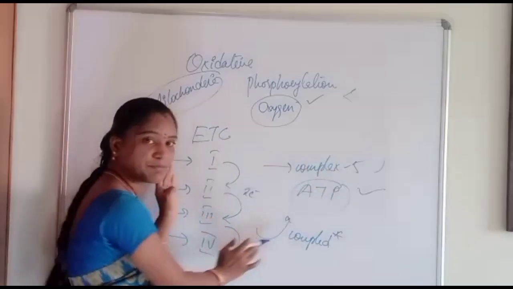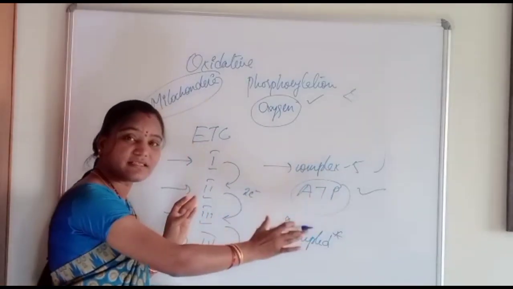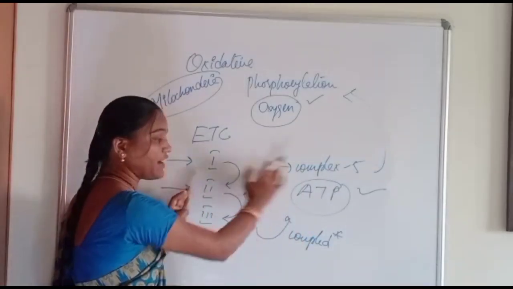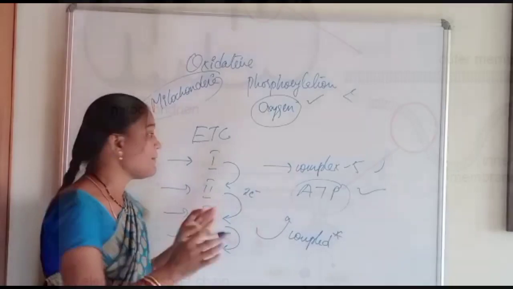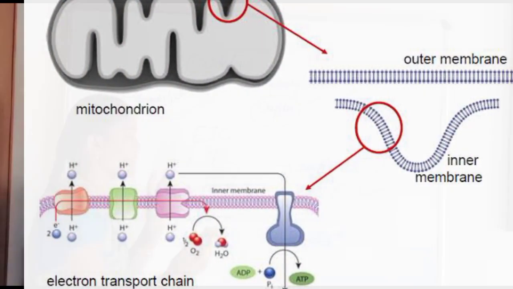All these 5 complexes are present in the inner membrane of the mitochondria.